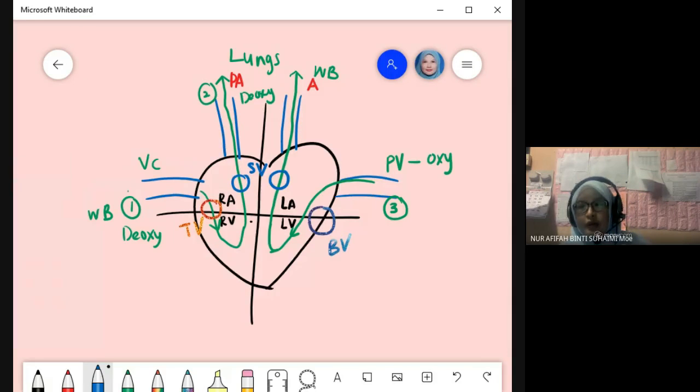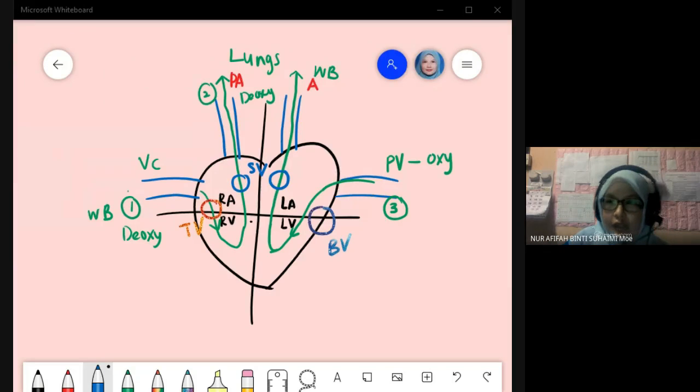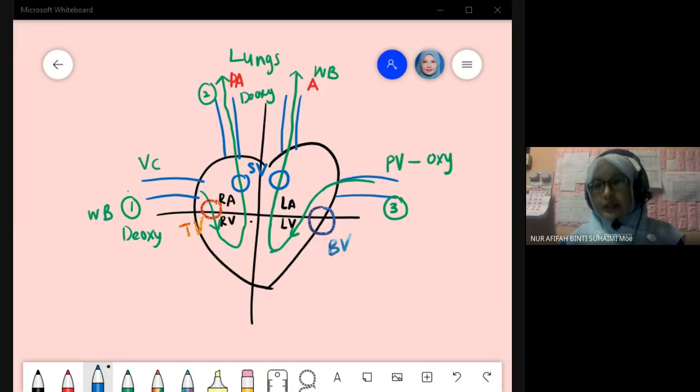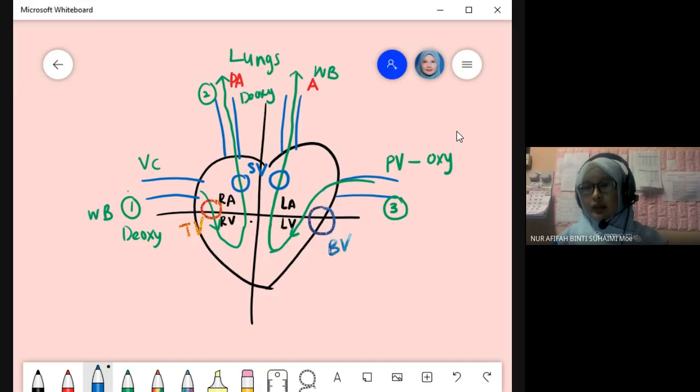Okay, we stop at here. We continue later for the next, for the blood pressure. Blood pressure and pulse rate. Okay, for the heartbeat. Nanti kita sambung. Simple je, tapi takut nanti you pening. You ingat dulu yang ini. Jadi nanti kita sambung. Okay.